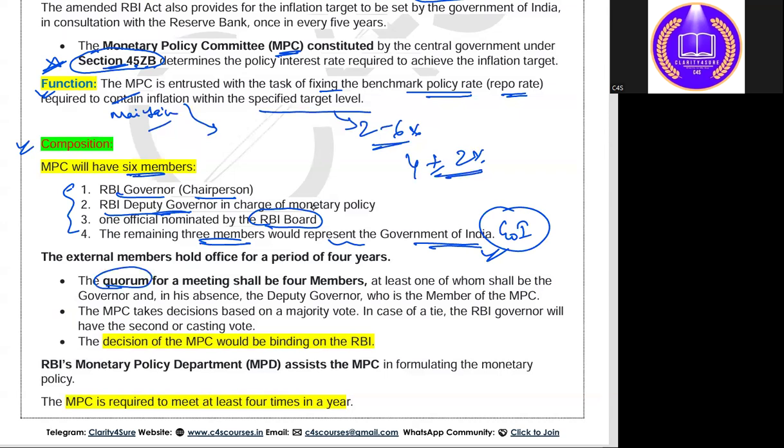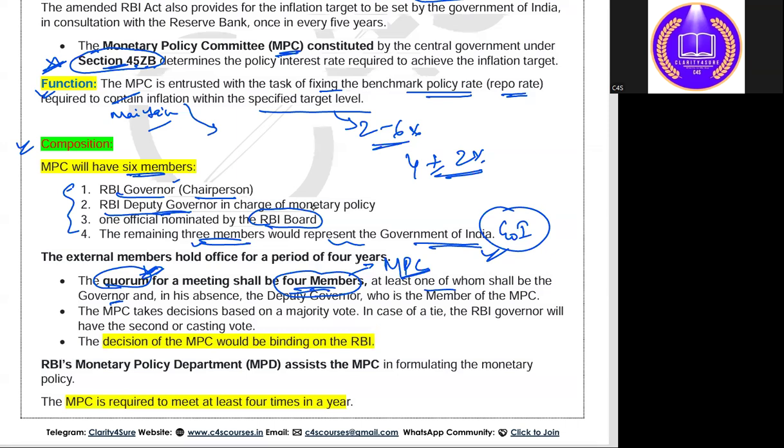The quorum for a meeting to take place, what is it? In order for the meeting to take place, at least 4 members are required. From these 6 members, at least 4 members should be there, and only after that will the MPC meeting be held. This is called the quorum. The quorum for a meeting shall be 4 members, of which at least one shall be the governor. And if the governor is not there, then at least the deputy governor should be there.